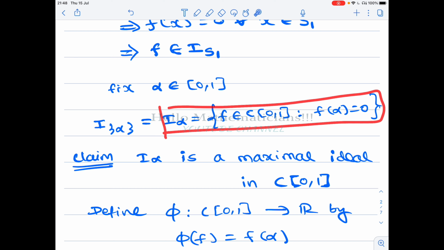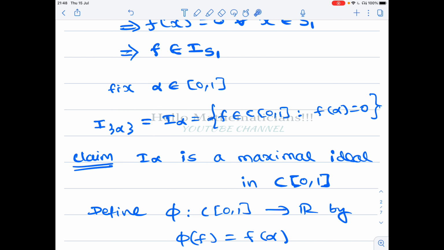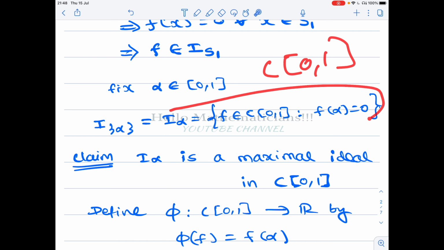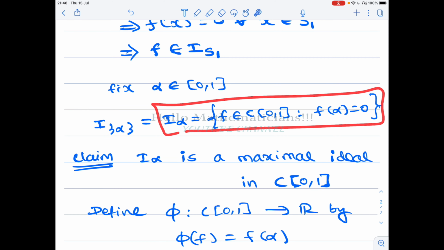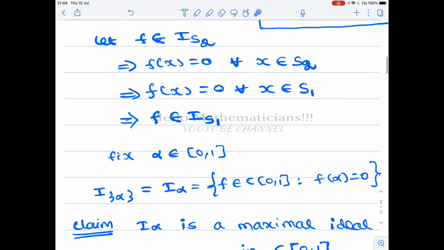Proving that I_alpha is a maximal ideal is not a big deal, but we will prove that any maximal ideal in C[0,1] will be of the form I_alpha. That is the non-trivial part. So this is a maximal ideal, and conversely, every maximal ideal is of this form. Okay, so let's start.